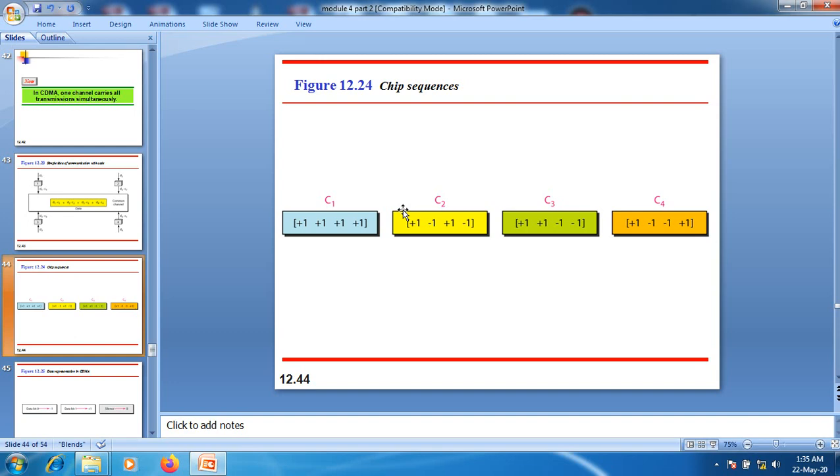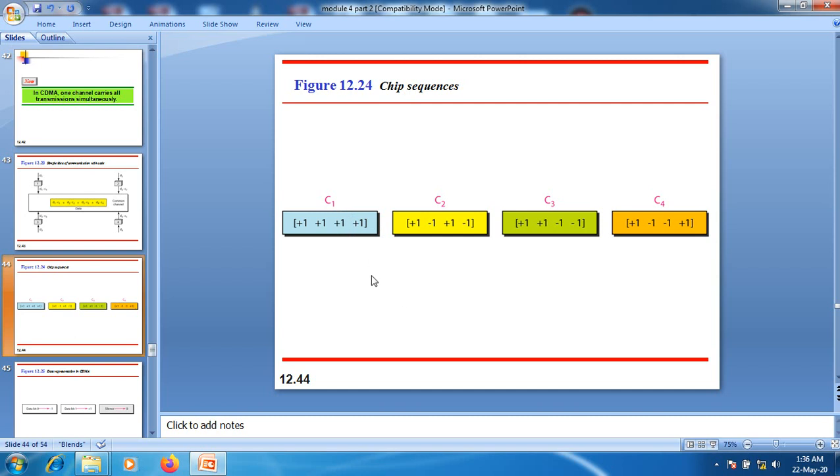Here people are using these codes. We call them chips here. That is completely based on coding theory. Each station is assigned a code, which is a sequence of numbers. We simply call them chips here.